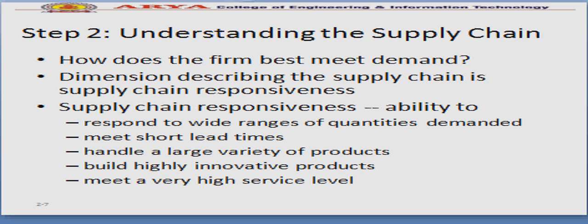Ability to respond to a wide range of quantities demanded. If a wide range of quantities is demanded, the company can deliver very fast. Meet short lead times: an order is given and the demand is executed for the customer. Very short lead time, in 3 days or within 7 days.